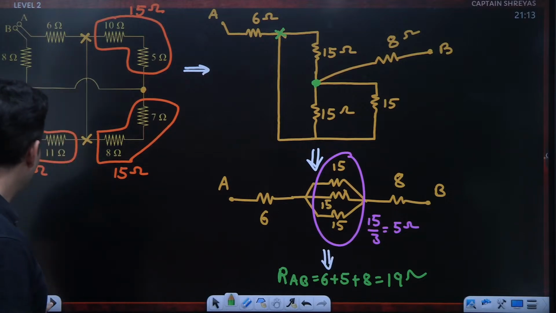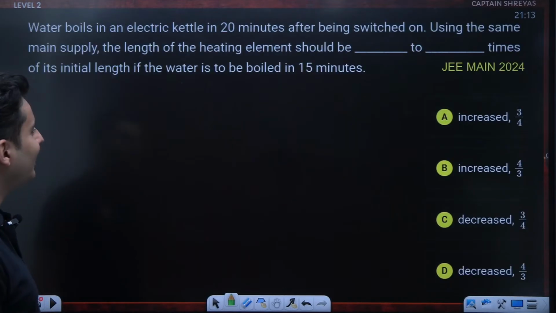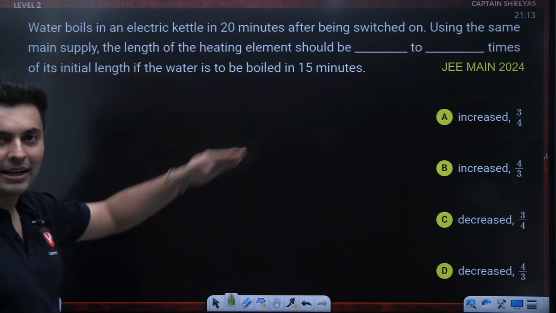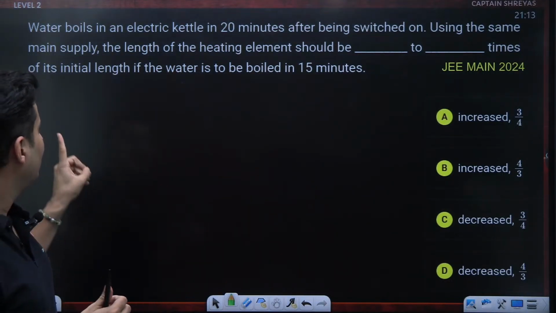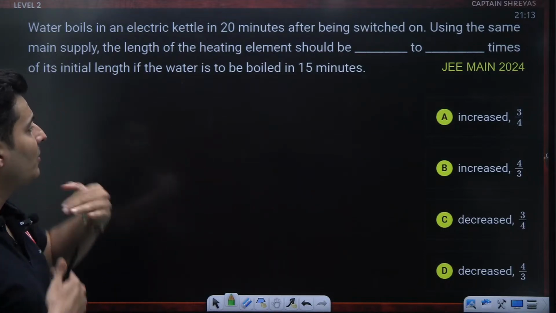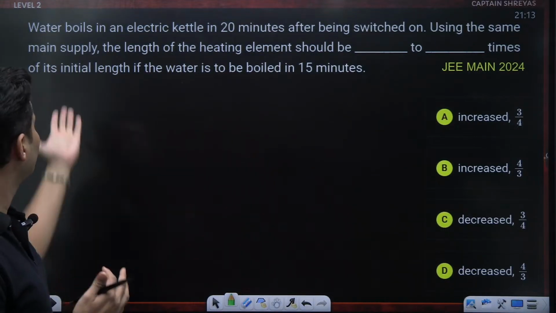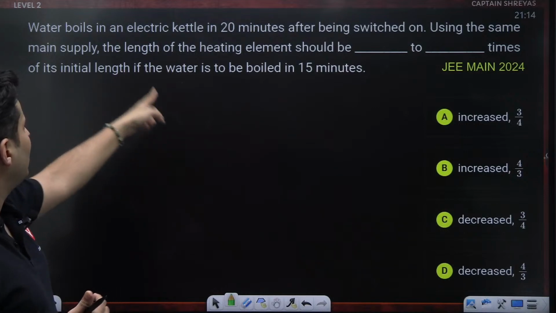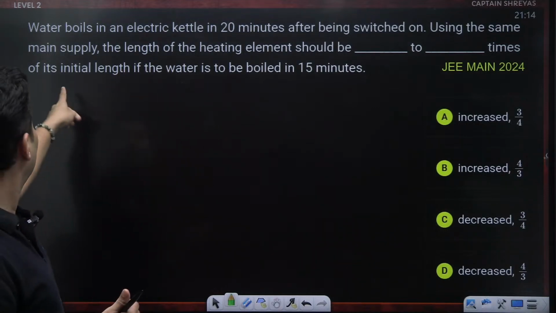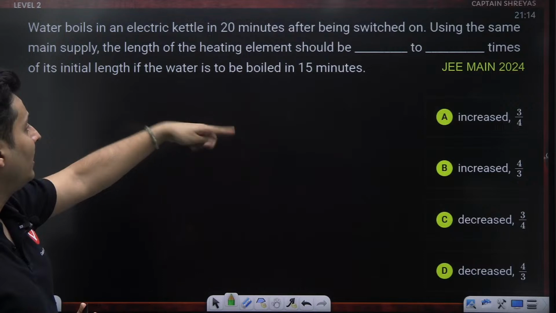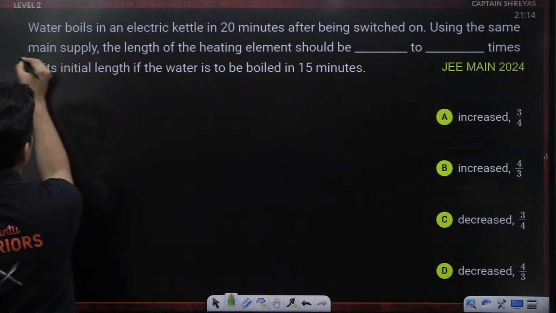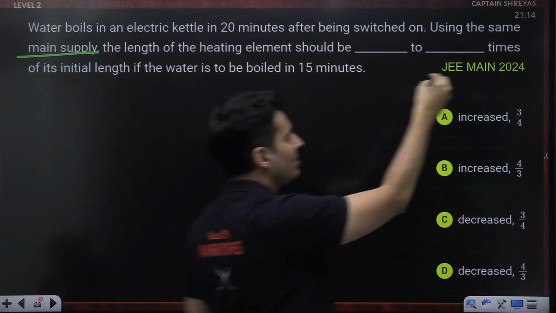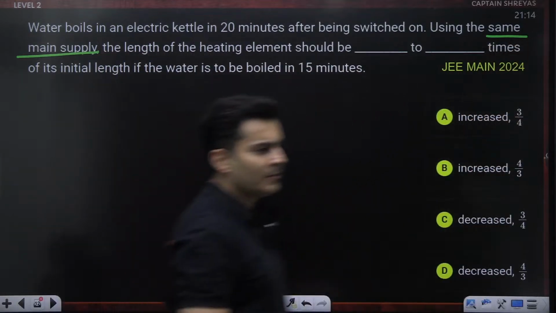All right. Moving on to the next question coming up on your screen. Water boils in an electric kettle 20 minutes after being turned on using the same supply. The length of the wire should be how many times increased or decreased if the water has to be boiled in 15 minutes. See, very important thing, same supply. You want to use the same supply, means same voltage.